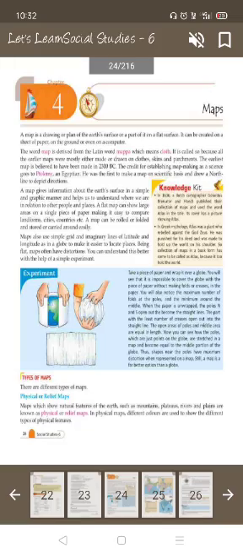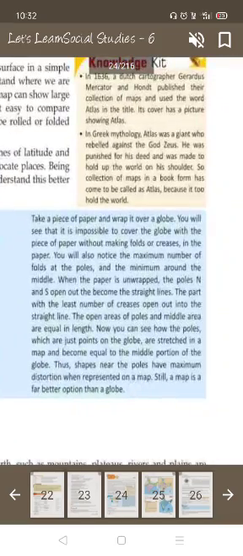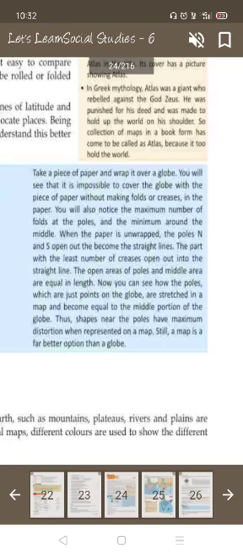Here is an experiment given for you. Students, do this experiment. Take a piece of paper and wrap it over a globe. You will see that it is impossible to cover the globe with the piece of paper without making folds or creases. In the paper you will also notice the maximum number of folds at the poles and the minimum around the middle, around the equator. When the paper is unwrapped, the north pole and the south pole open out to become a straight line. The part with the least number of creases opens out into the straight line. The open area of poles and the middle area are equal in length.